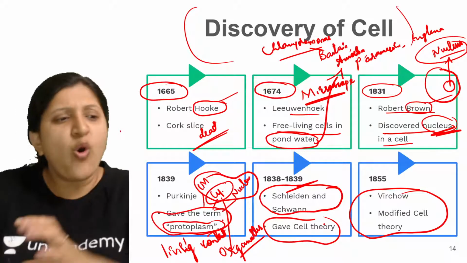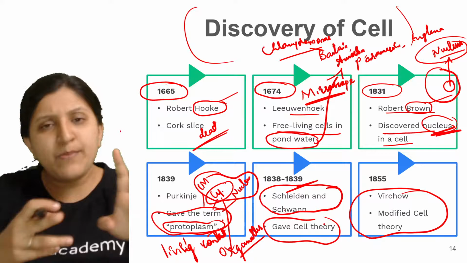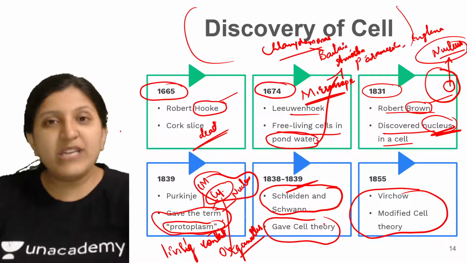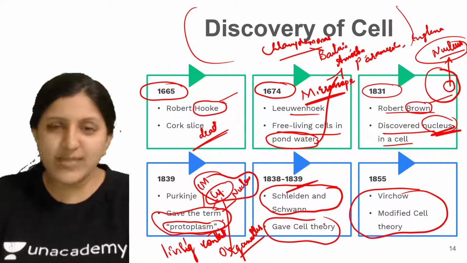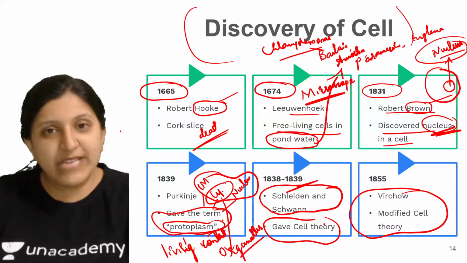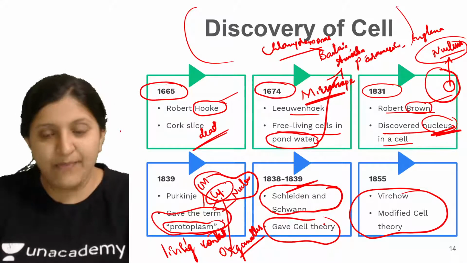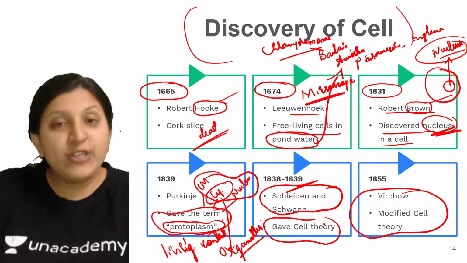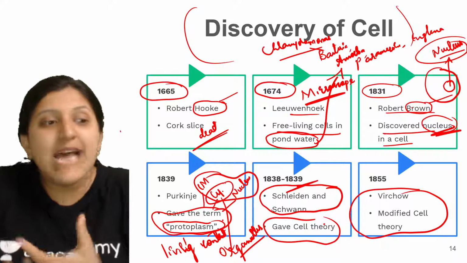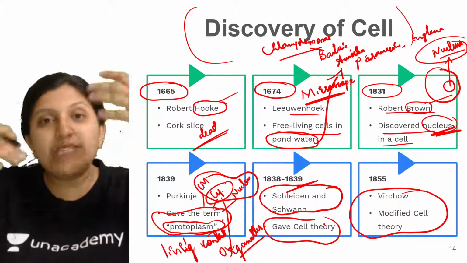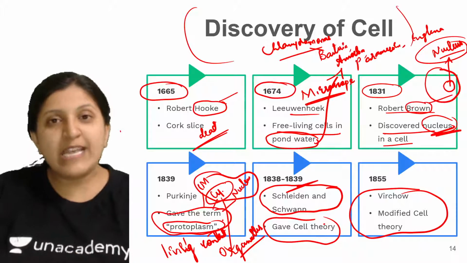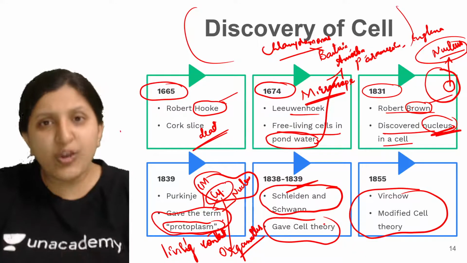What they said is that all living organisms, be it a plant, an animal, a fungus or a bacterium, are made up of cells. But they did not explain how new cells form, or how exactly growth occurs in a plant or an animal.